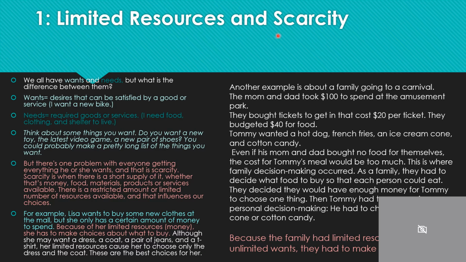Limited resources and scarcity. We all have wants and needs, but what is the difference between them? Wants are desires that can be satisfied by a good or service, like I want a new bike. Needs are required goods or services, like I need food, clothing, and shelter to live.